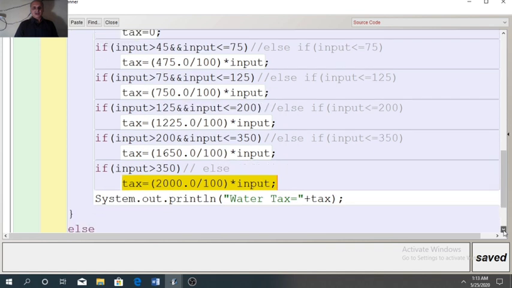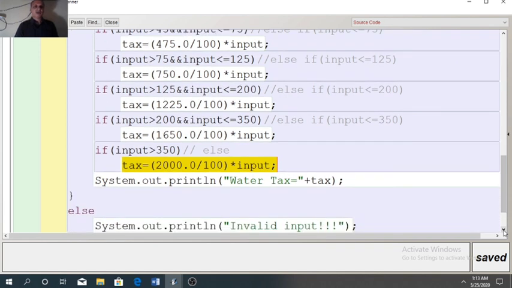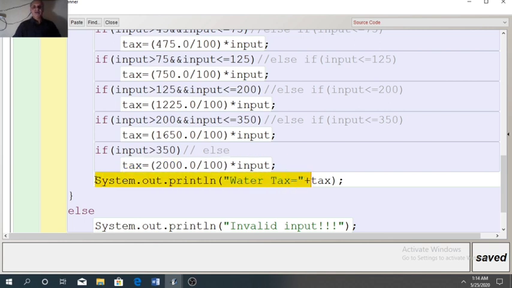and after calculation, whatever slabs are designed, only one of them will execute because it is designed in such a way. Then printing will be done in the body of if itself.